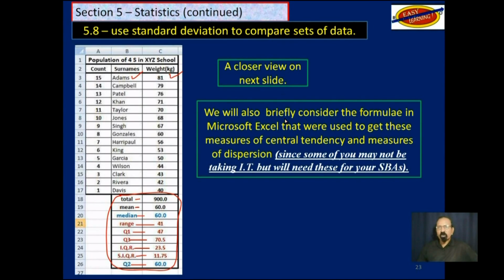We will also briefly consider the formulae in Microsoft Excel that were used to get these measures, these calculations here. So these measures of central tendency and measures of dispersion, especially since some of you may not be taking information technology, but will need these for your SBAs.